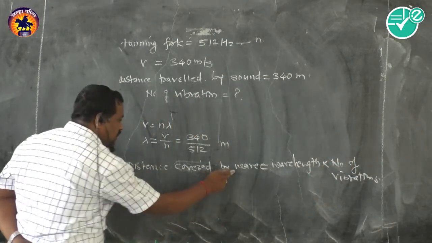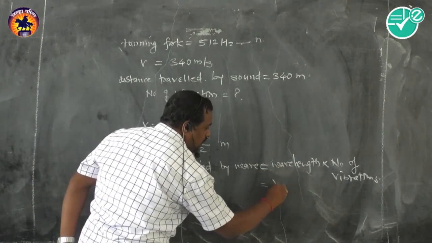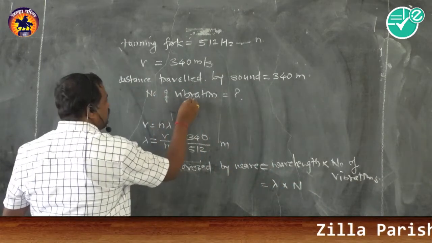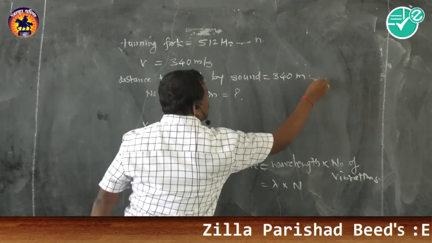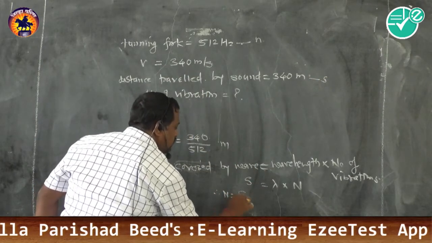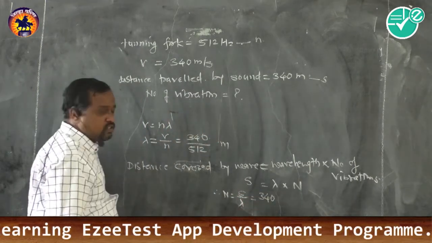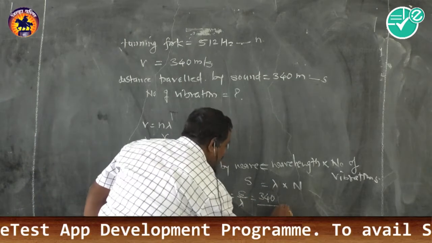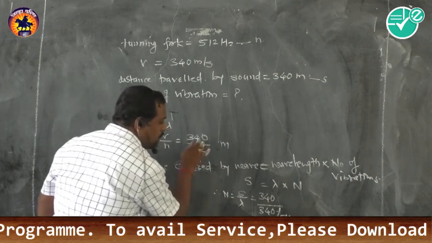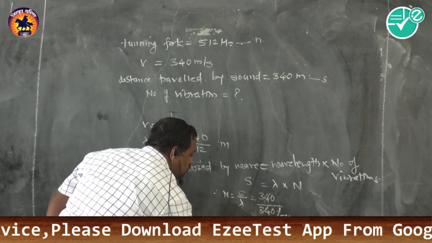See, the distance covered is given; here the wavelength is lambda, the number of vibrations I will denote by n, and this distance is given, which is S. Therefore, n is equal to S divided by lambda. S is 340, and lambda is 340 divided by 512. I will keep it as it is, because it will cancel, and the number of vibrations is equal to 512.